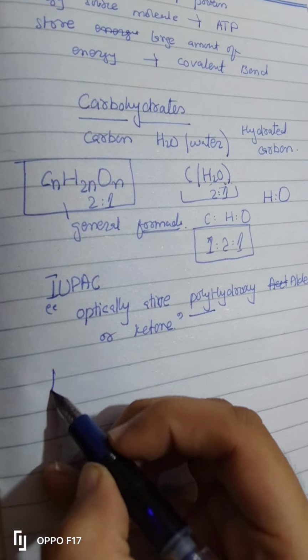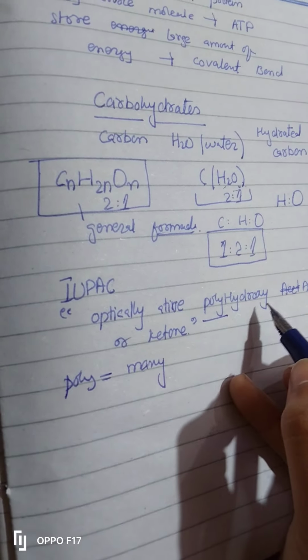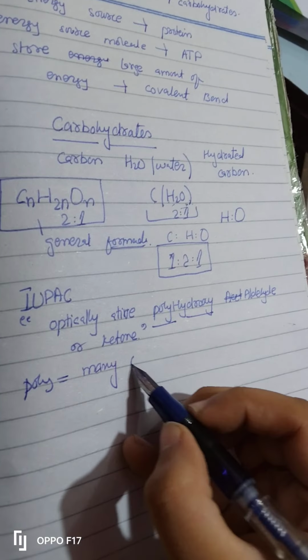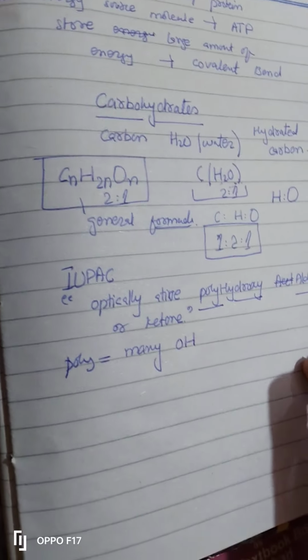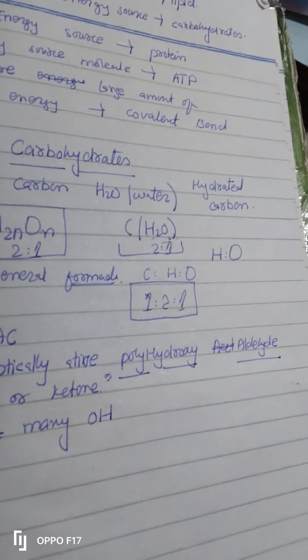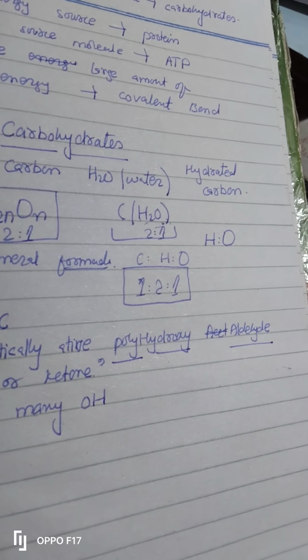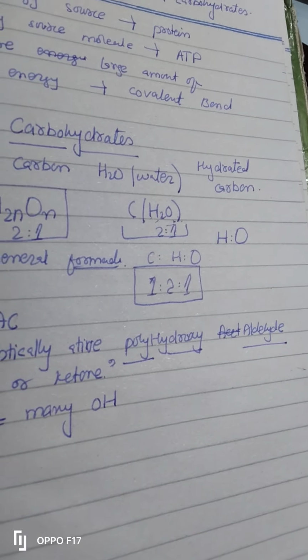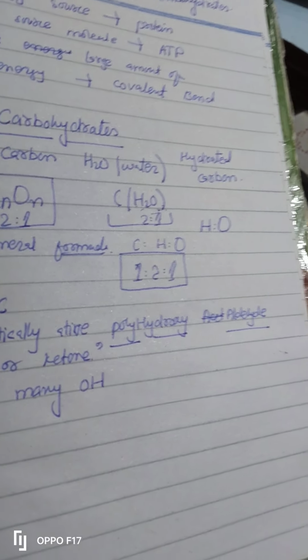What's the meaning of poly? Poly means many. Hydroxy means OH, like there will be many OH. Aldehyde, now what is aldehyde? Before moving to aldehyde, you must know what functional groups are, and I have told you this in my previous video on diastereomers and enantiomers. You can watch that video to understand functional groups.